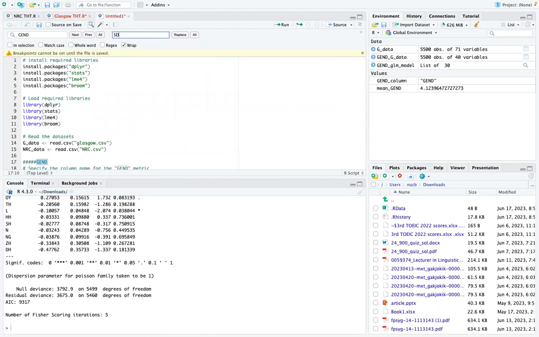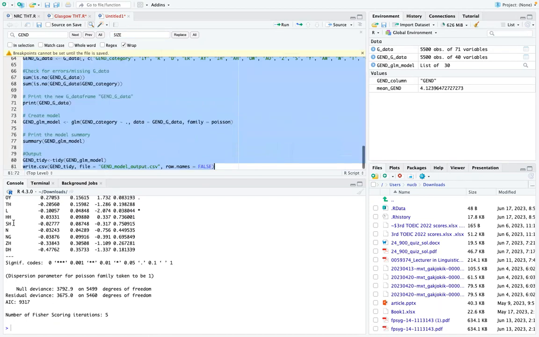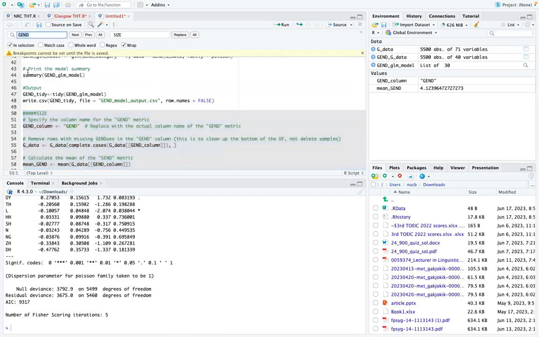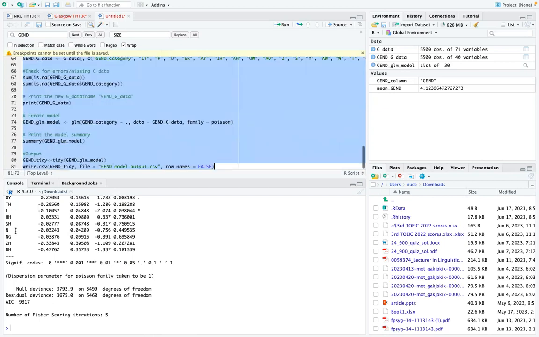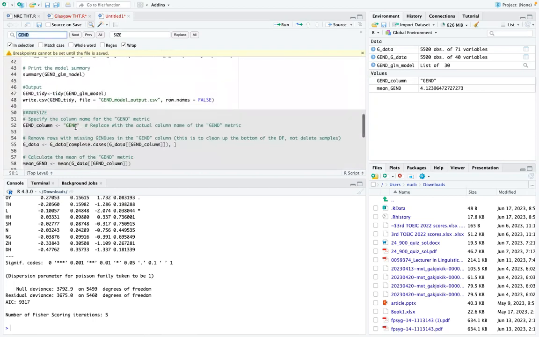Coding is very repetitive. However, we can cut down on the amount of repetition by making plans on how to find and replace code in order to do a different thing. So here I've just selected every instance of gender gets turned into size. I've pre-planned this in a way that I can do this in the future. So I will replace all, and now all I have to do is run the code and it's ready to look at the size metric.